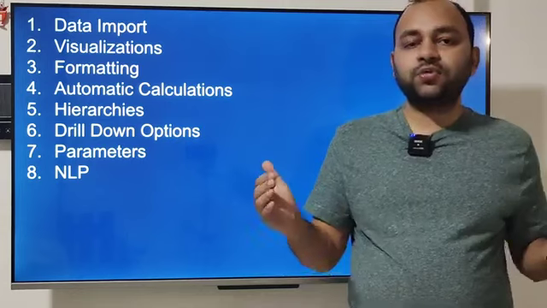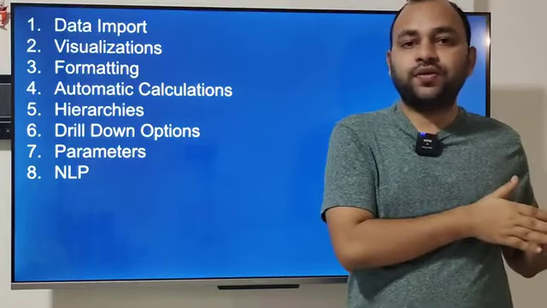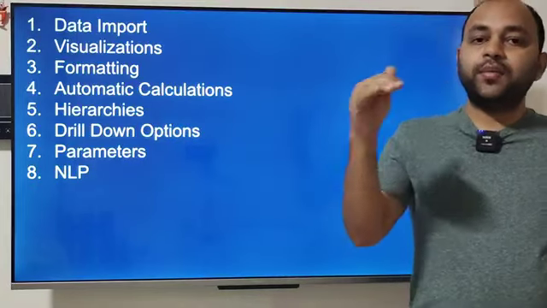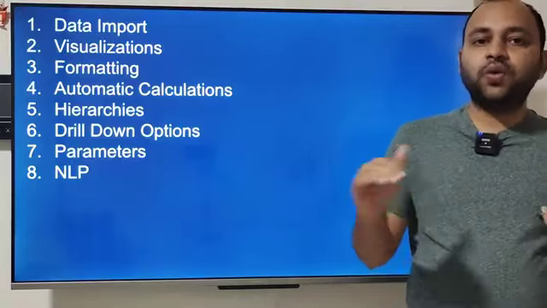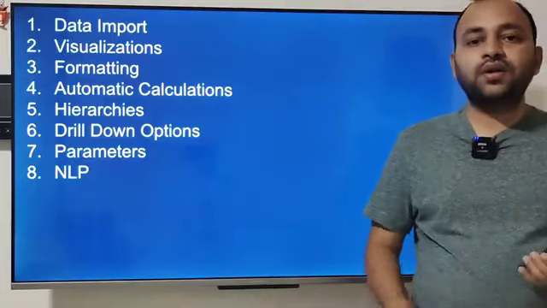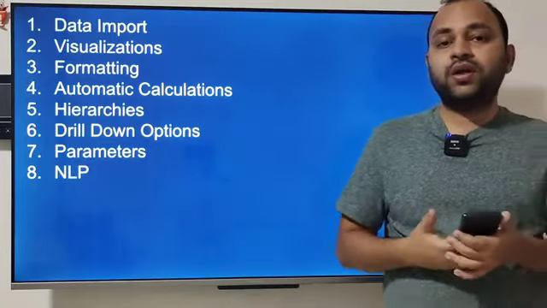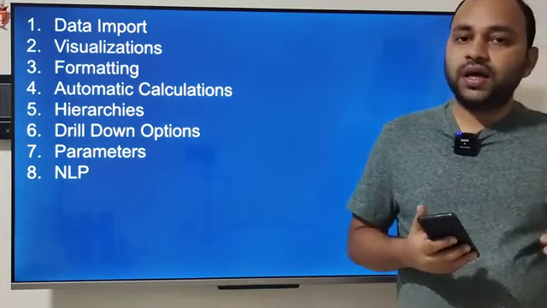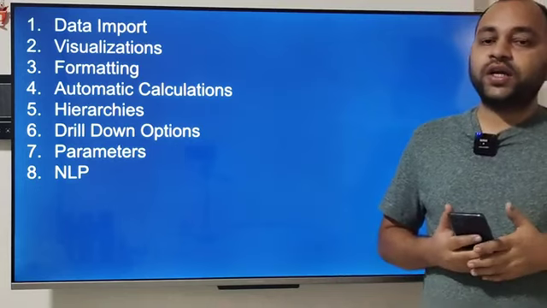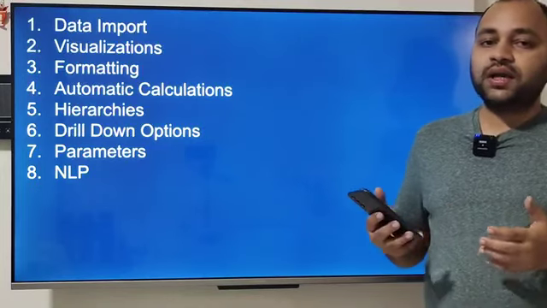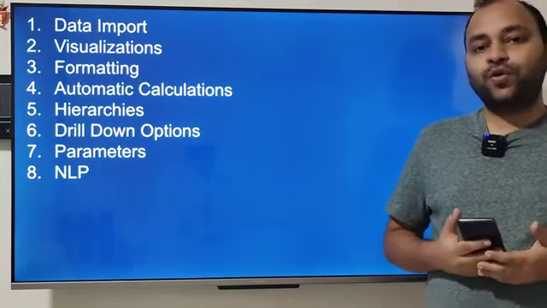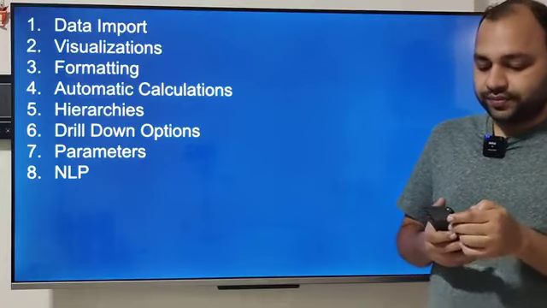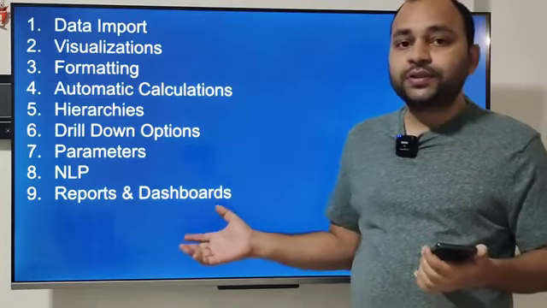Suppose you are creating a dashboard with some predefined visualizations and filters, but in the end you are giving them the option, hey, go ahead and ask the question. That's where this NLP or the Q&A component is going to help. Something very interesting and useful feature. I really want you to explore and see how you can train the NLP to get the right output for your visualization.